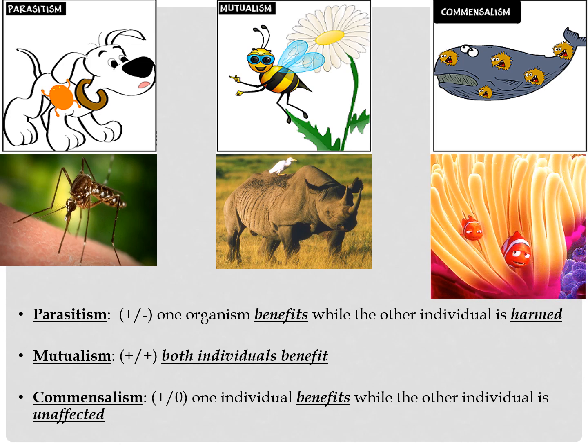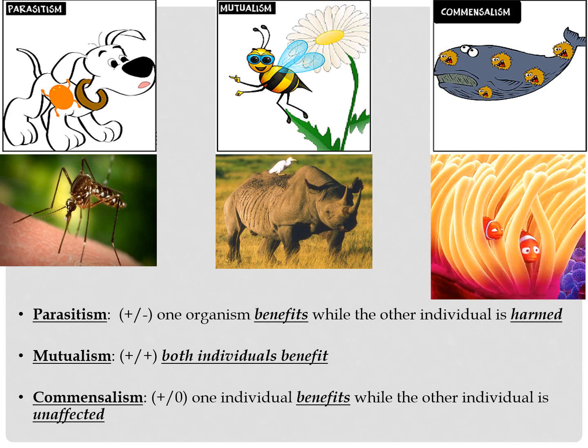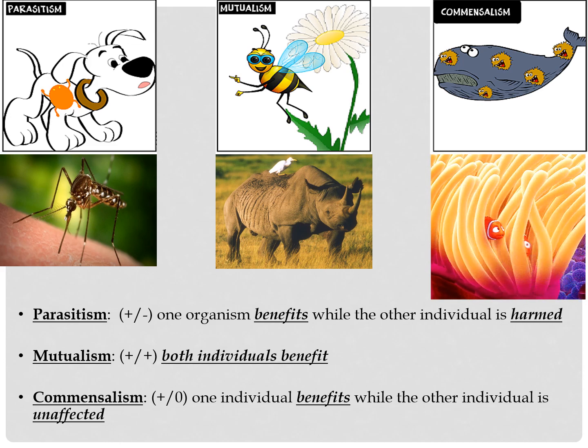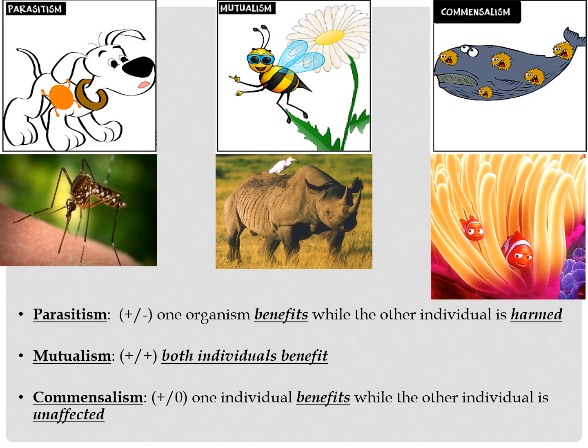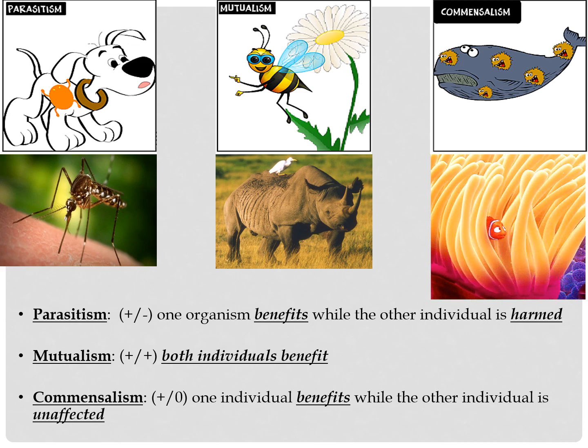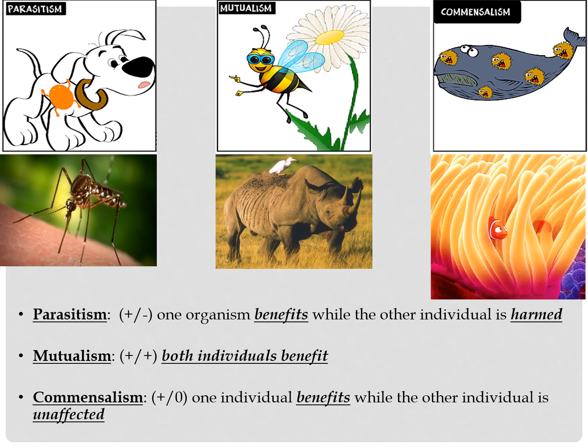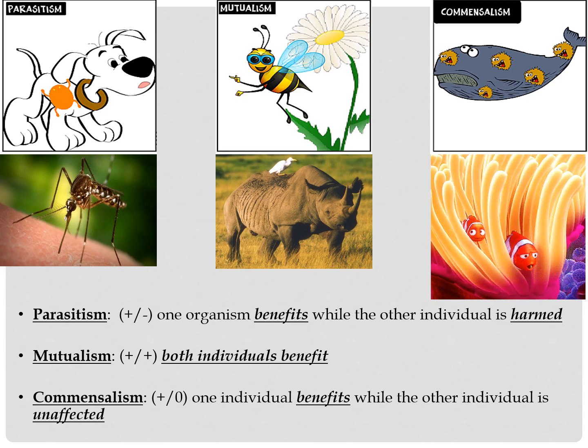So parasitism, you see the little plus and minus. One thing is helped, one thing is hurt. Mutualism, 2 pluses because both things are helped, both things benefit from this relationship. And commensalism, you see a plus and a 0. One thing benefits, but the other one is just kind of there. It really doesn't even know what's going on. It's not helped or hurt by this kind of interaction.